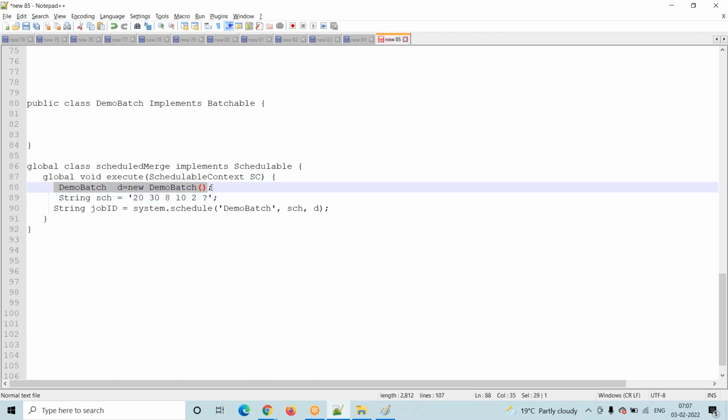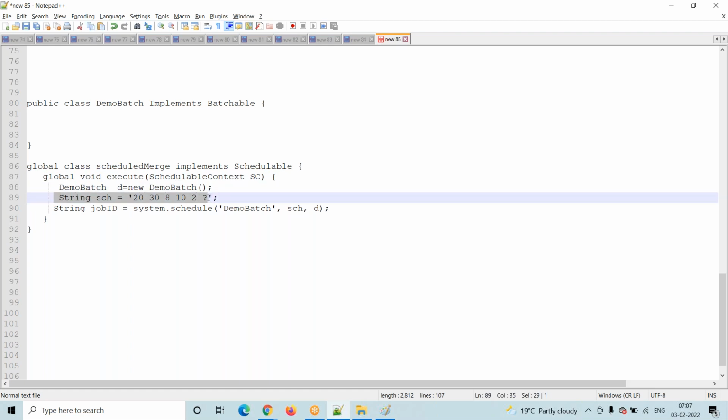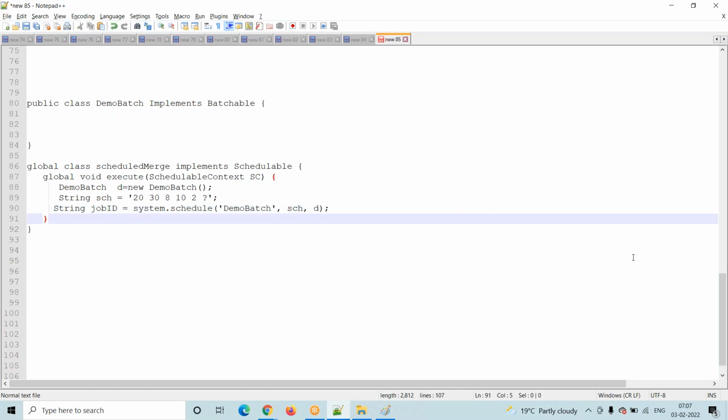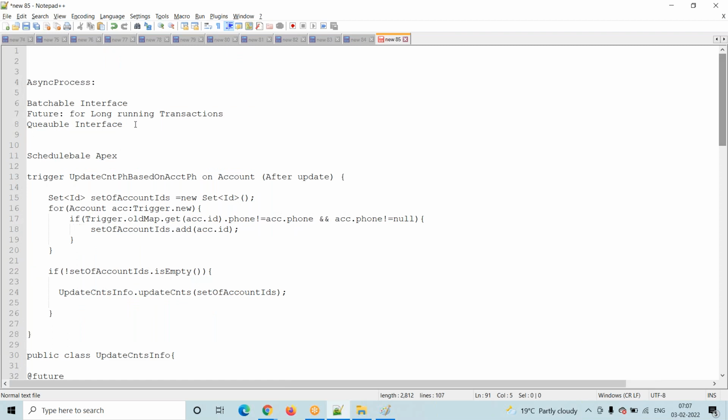Whichever batch we want to schedule, that batch, and when we want to schedule it, this is the syntax. Finally, System.schedule. This is any name; with this name you will find it here, System demo batch, and this is the timing, and this is the batch we are trying to schedule. This is a completely asynchronous process. Okay, definitely interviewers will ask this, and if you have any questions, let me know.